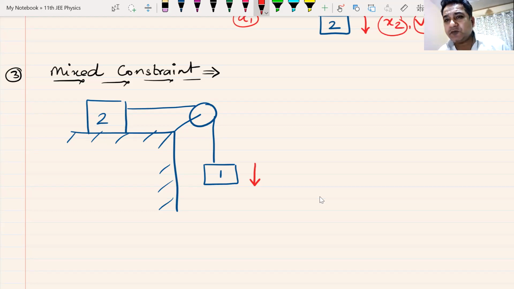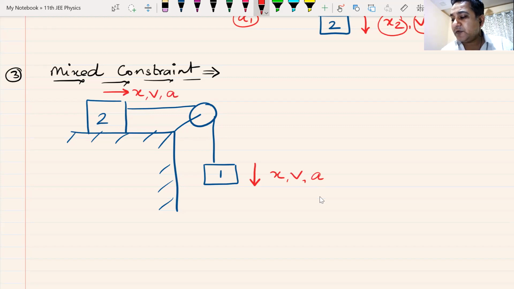This block moves down. What happens to block number 2? You will say, sir, it is simple. We have done so many questions. This block number 2 will move towards the right. Yes, it will move towards the right. If this moves down with X, this will move here with X. If this moves down with velocity V, this will move here with velocity V. If this moves down with an acceleration A, this will move here with an acceleration A.